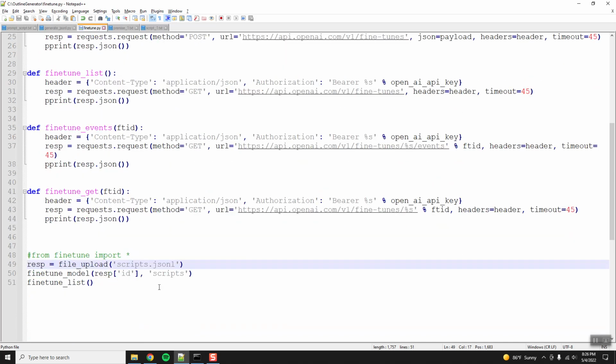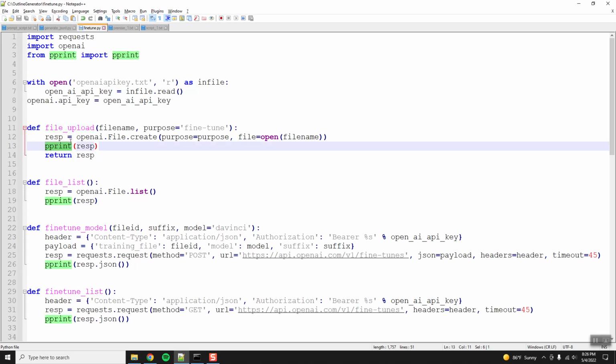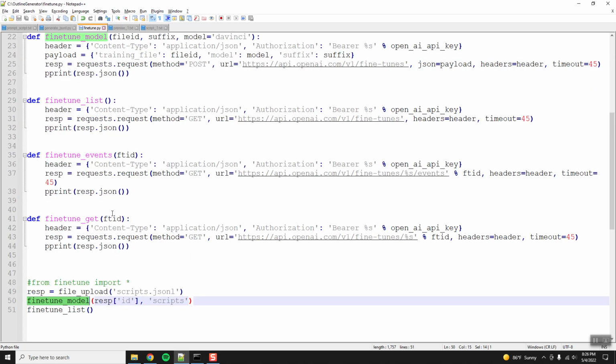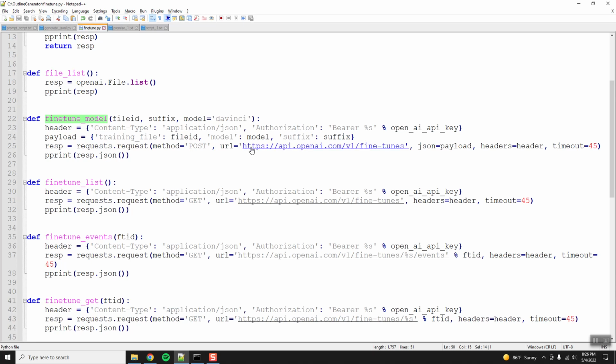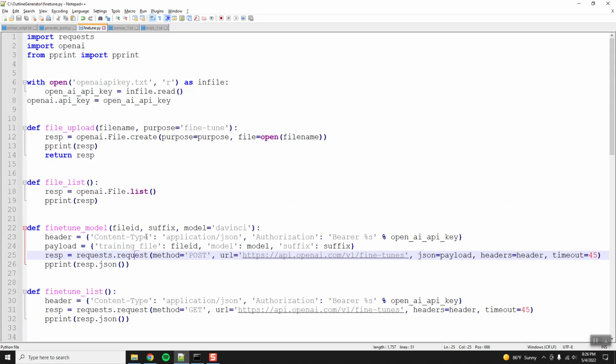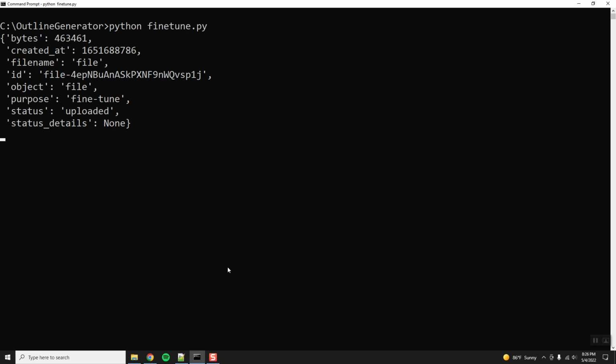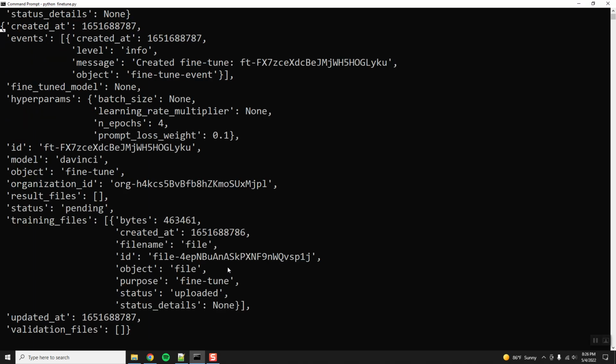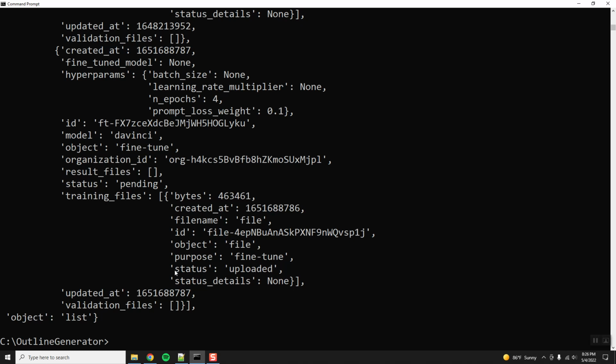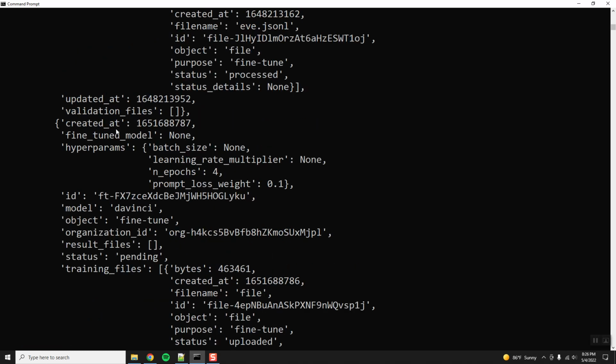Okay, so I think this should be ready. Let's see, file upload. That does the pretty print of that. And then the fine-tune model. Okay, so yes, this should work if I'm not mistaken. It might error out. So let's do CLS, Python, fine-tune. Okay, got the file uploaded. Let's see. Status pending. Okay, cool. I think it's usually in sequential order.